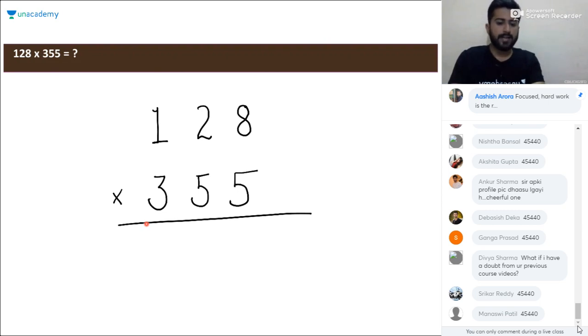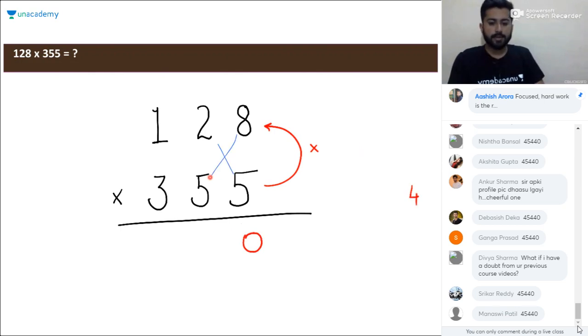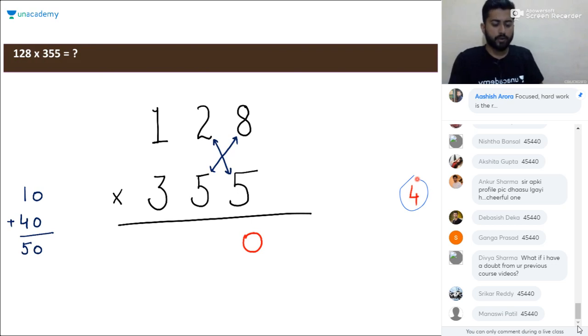So 128 into 355. First multiply these two numbers. 8 into 5 will be 40. So you'll write 0 here and 4 will be the carry. Then next step will be considering this cross. It will be 8 into 5, 40, and 2 into 5, 10. 40 plus 10 will be 50. And 50 with this carry, it will be 54. So write 4 here and 5 will go as a carry. Okay.